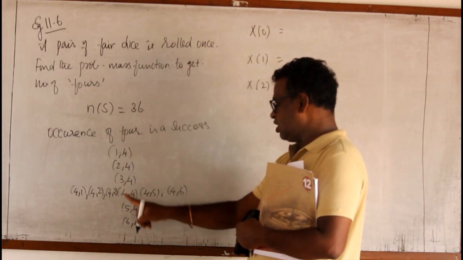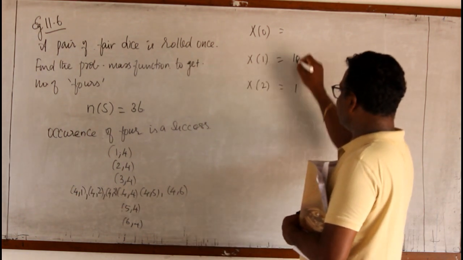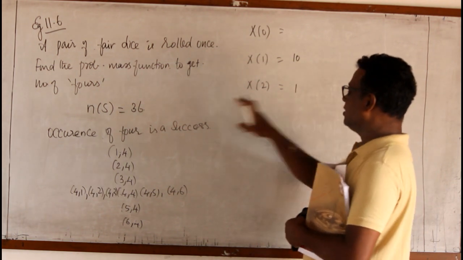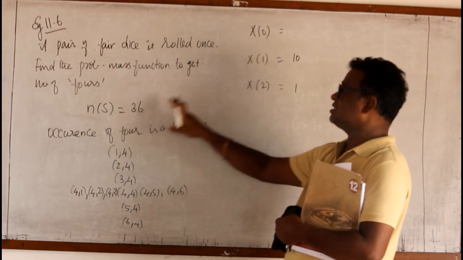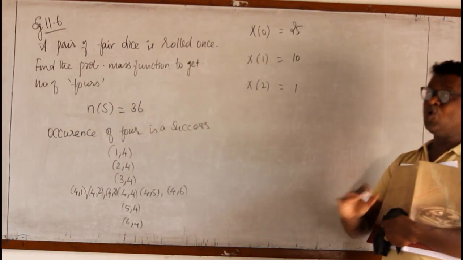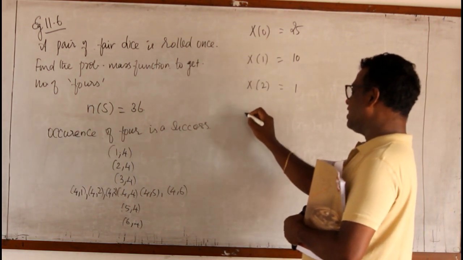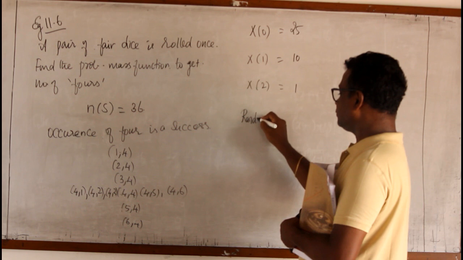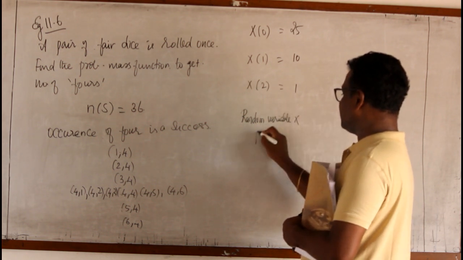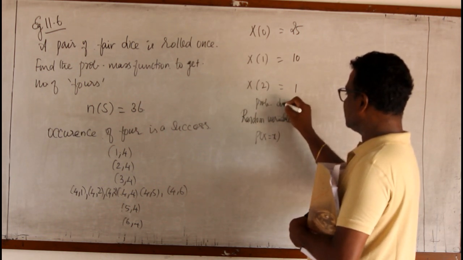Now count 1, 2, 3, 4, 5, 6, 7, 8, 9, 10. There are 10 occurrences with one 4 in them. Therefore, totally we have 11. The number of total occurrences is 36. So 36 minus 11 is 25 occurrences with no 4s, that means 0 occurrences of 4. Therefore, for the random variable X, the probability P of X equal to x, this is our probability distribution.